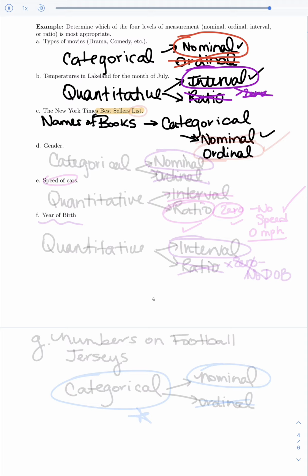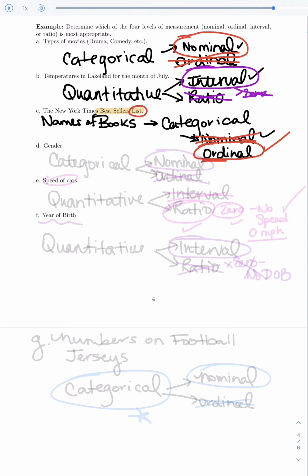Now, I will say this. What do we know about the New York Times bestseller list? It's already in order, and that's the special part about ordinal, is it needs to be in an order or be able to be put in an order. Well, it already is in order, so we're going to go ahead and say, yep, we can put it in order. It already is in order, so we'll use ordinal because that's stronger. We want to use it if we can.